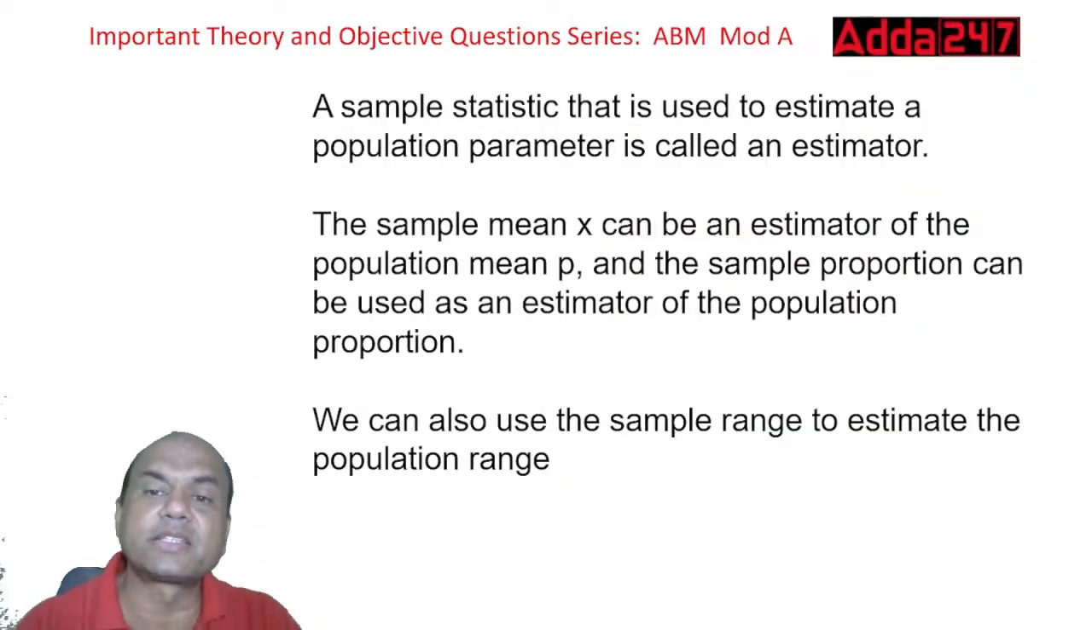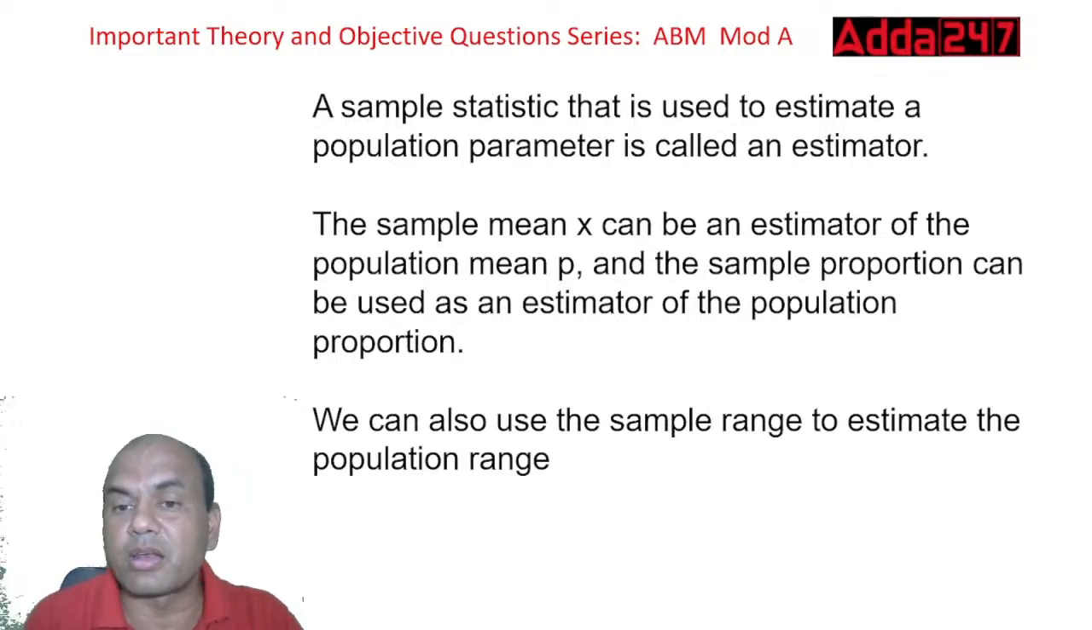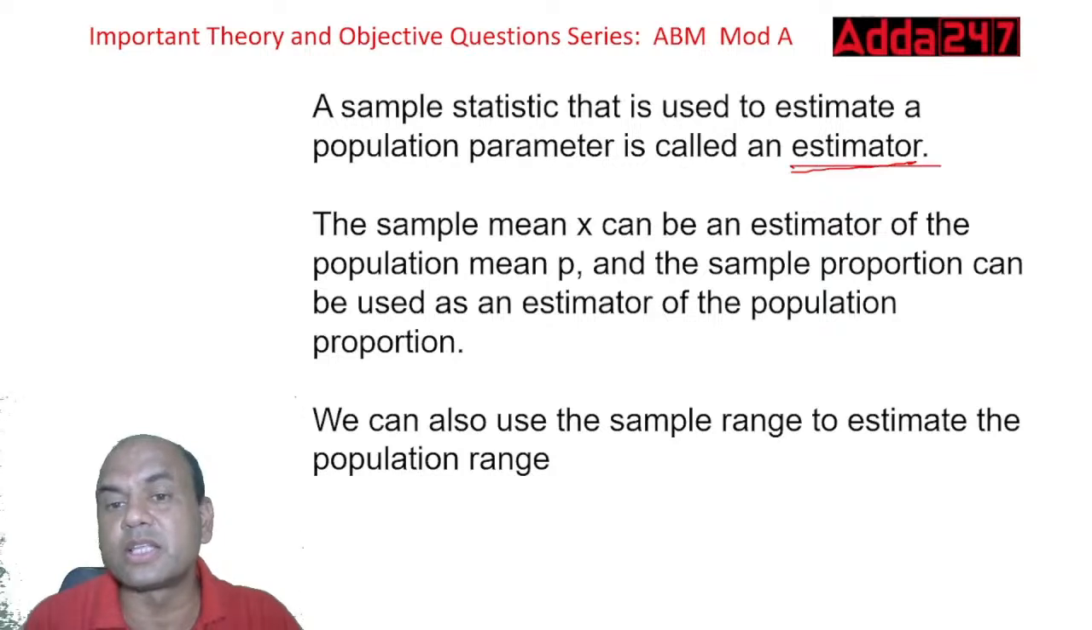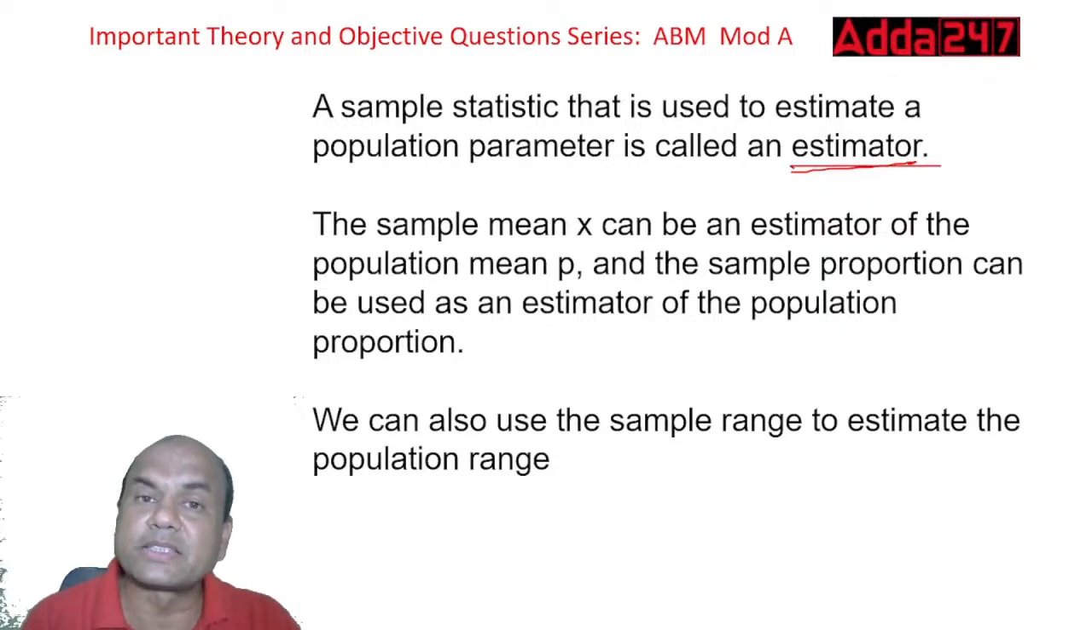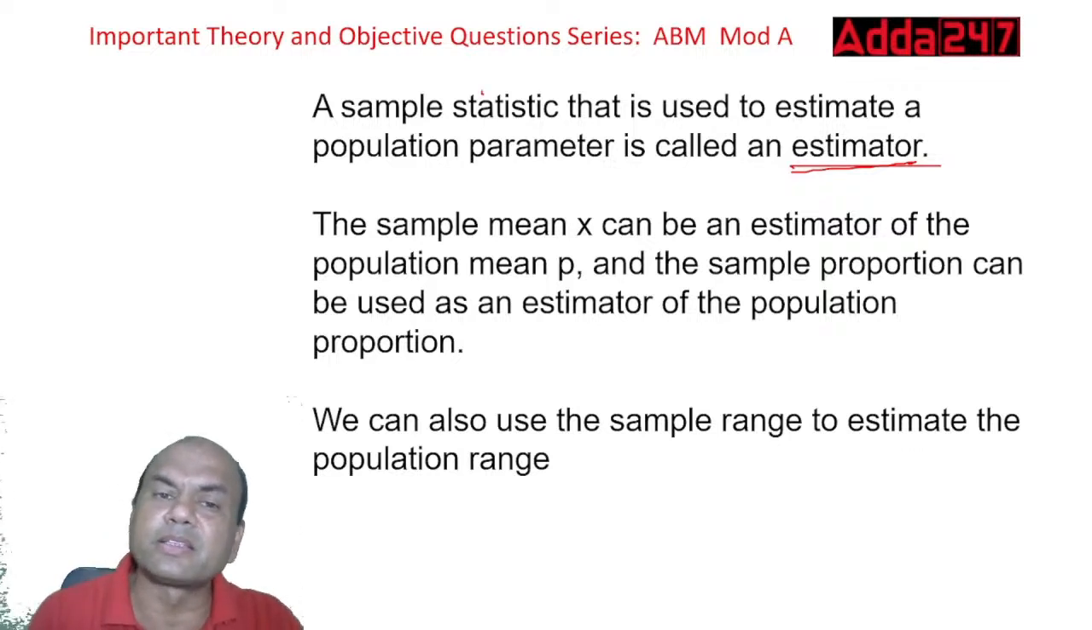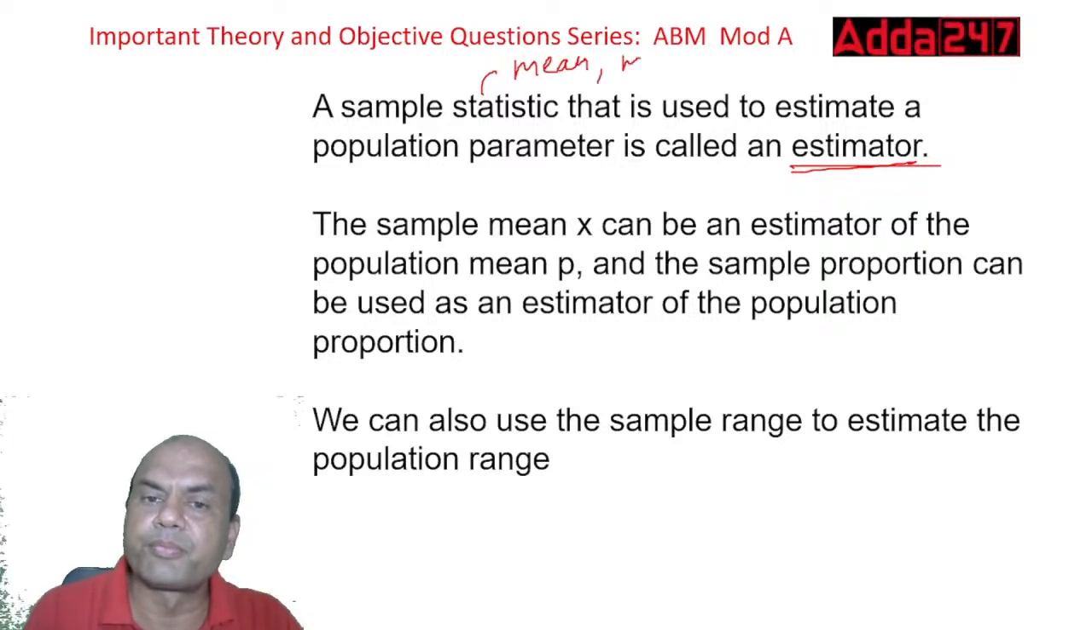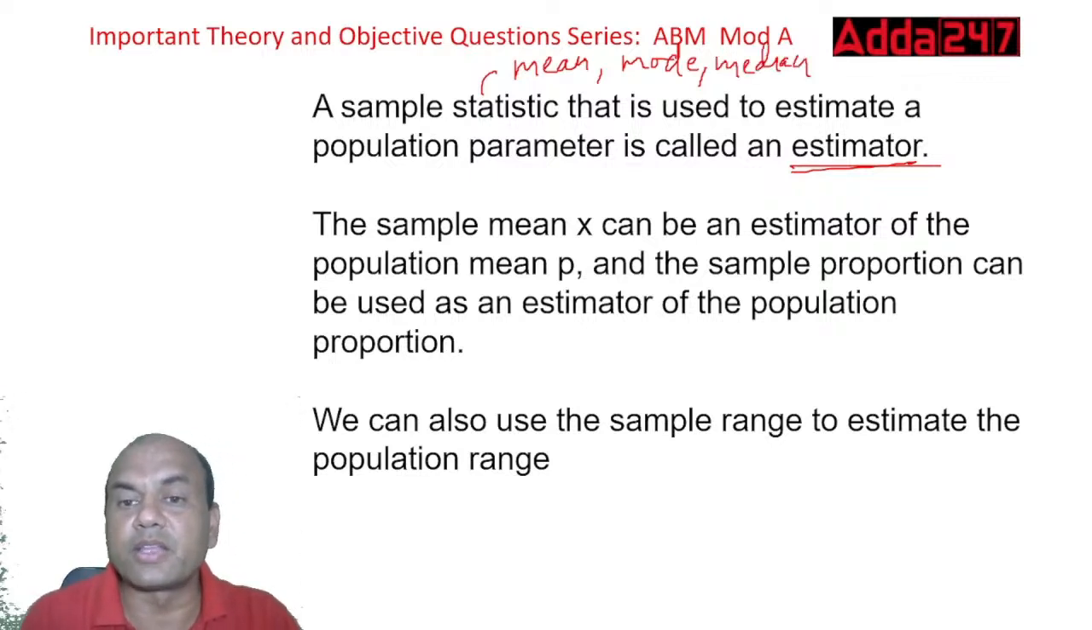A sample statistic used to estimate a population parameter is known as an estimator. This sample statistic is known as estimator. Means whatever statistic we are using, mean, mode, median. What is the statistic? Statistic can be many things. I'll give you simple ones: mean, mode, median. Right? These are all statistics that are used to estimate a population parameter, and are called an estimator.